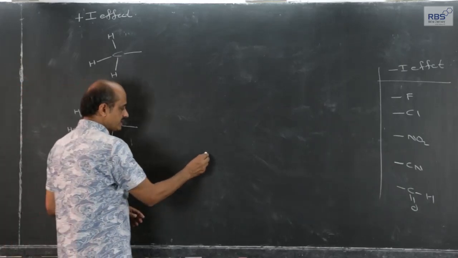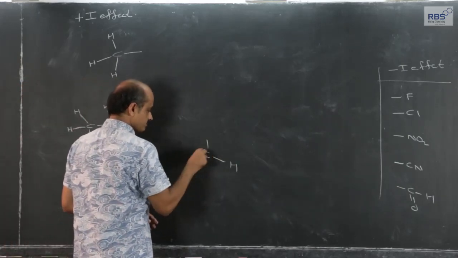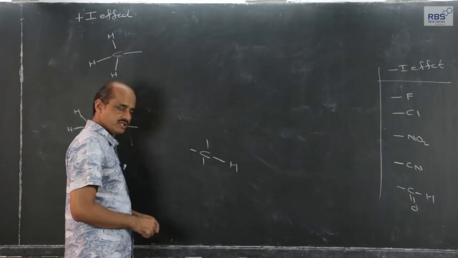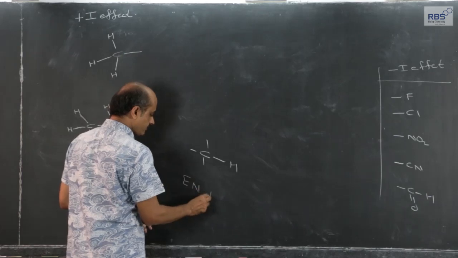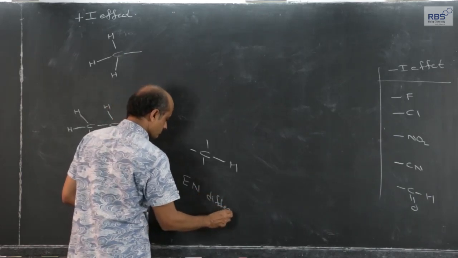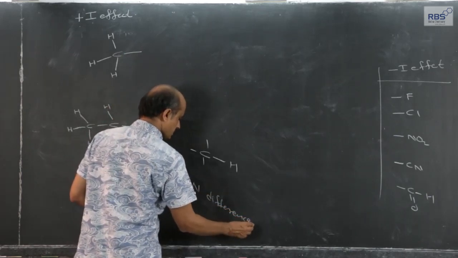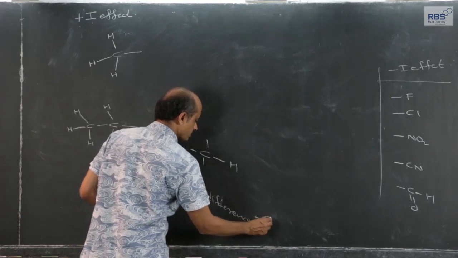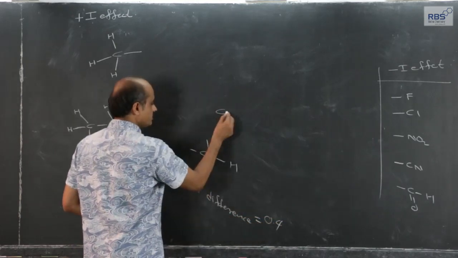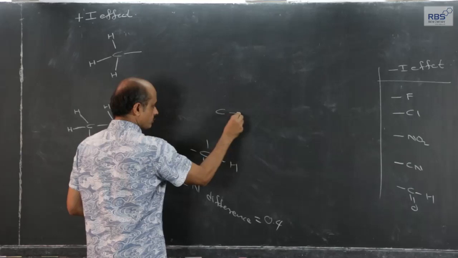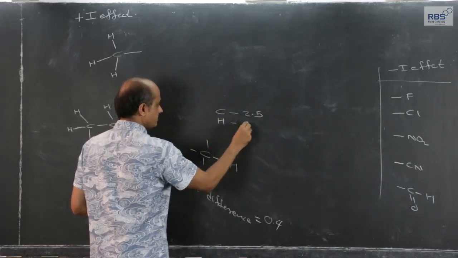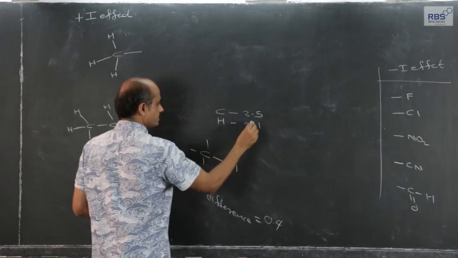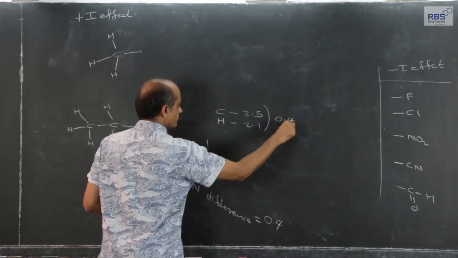Actually, if we consider separately a CH bond in any compound, the electronegativity difference is very small, it is 0.4, because carbon electronegativity is very close to 2.5, hydrogen atom electronegativity is close to 2.1, so difference is 0.4.